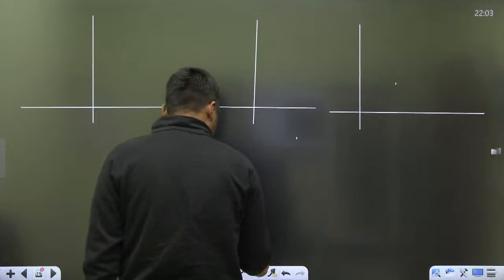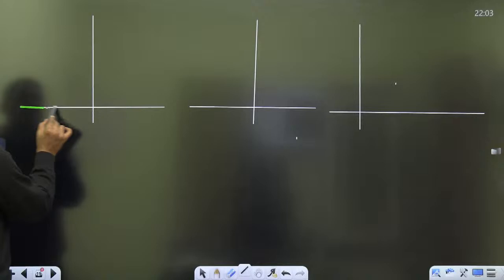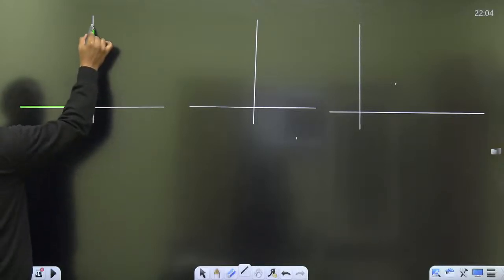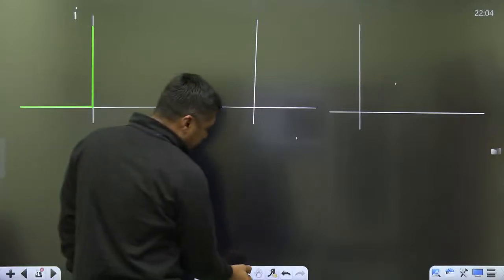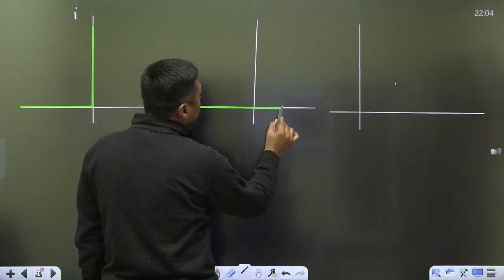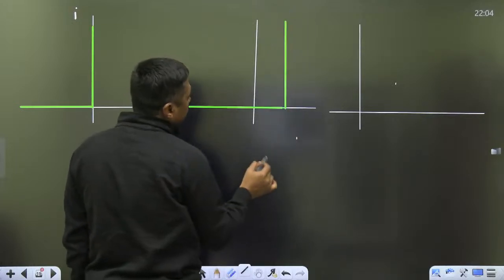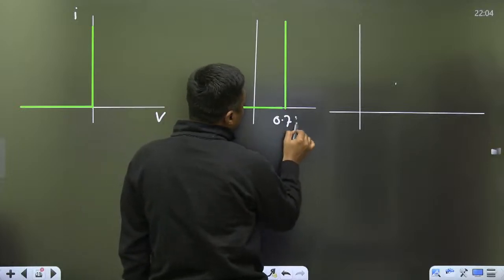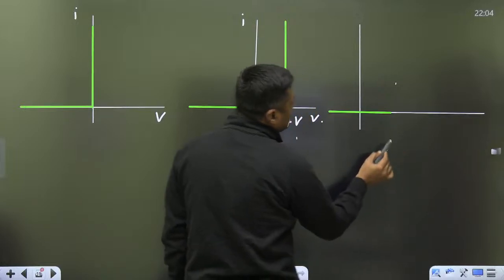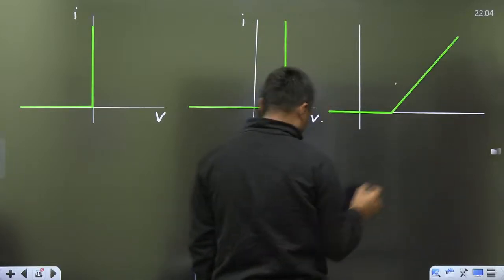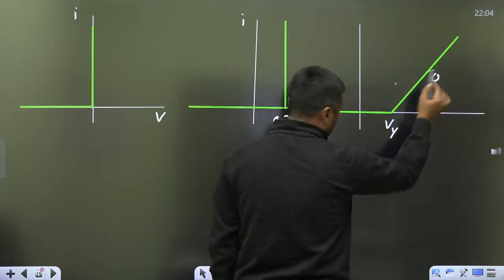Let's see what the more practical diode is. First, the ideal diode: this is the relation between I versus V. Second, with the 0.7 volt drop, they will give you this type of diagram, then you have to choose the practical diode, and that drop is 0.7 volt. And the third one is this one. This is the V gamma or VD, the drop across the diode, the cut-in voltage, and the slope is 1 by Rf.